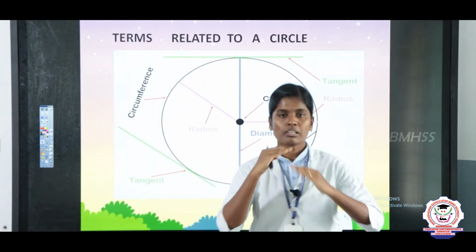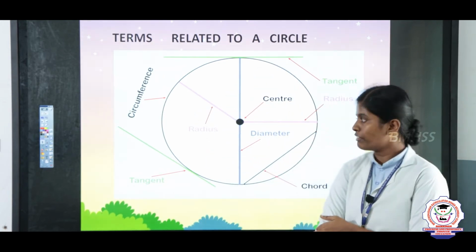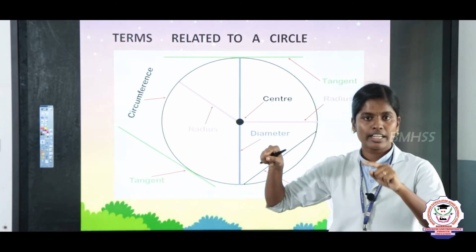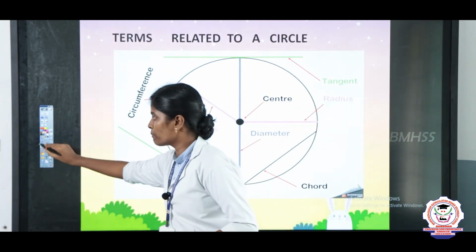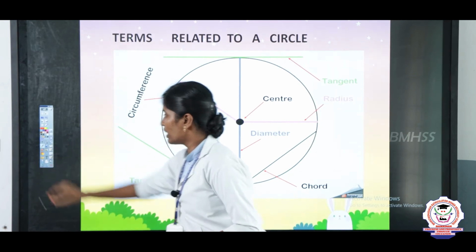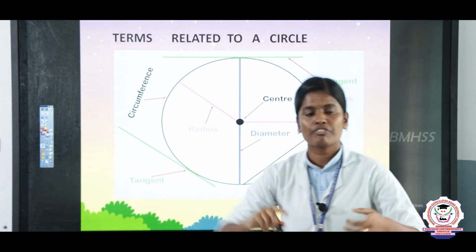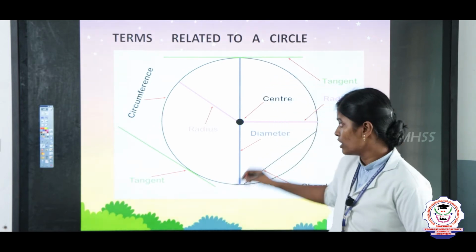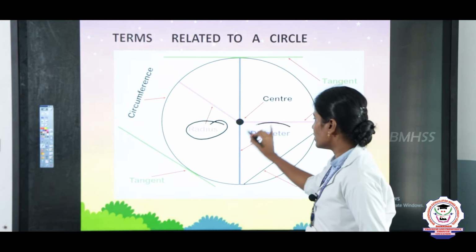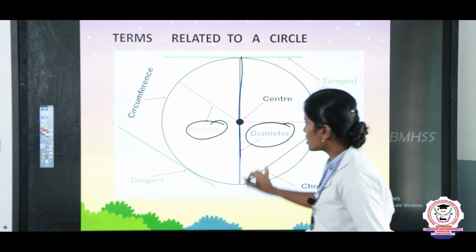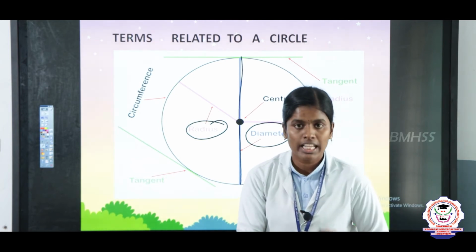Now we will see these terms related to circle. The first one is center. The center point, the point O inside the circle, is called the center. And the next one is radius. Radius means the line segment drawn from center to any point on the circle. So here is the radius. And next one is diameter. Diameter is the longest chord of the circle, and all the radii of a circle are equal.